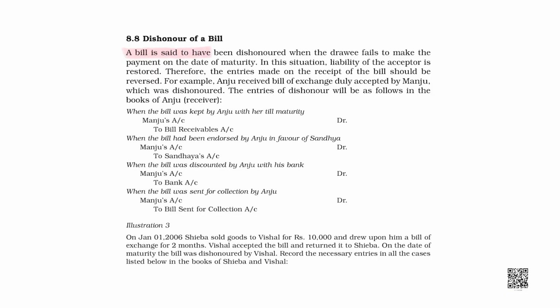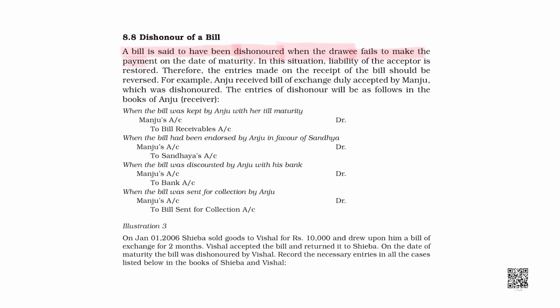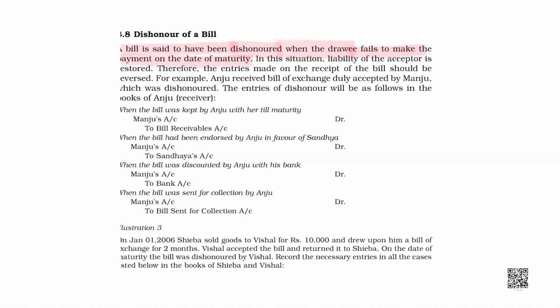So, a bill is said to have been dishonored when the drawee, that means the person who was supposed to pay, fails to make the payment on the date of maturity. Right? When the debtor fails to pay on the date of maturity. Before that, a bill cannot be considered as dishonored. Right? In this situation, the liability of the acceptor is restored.